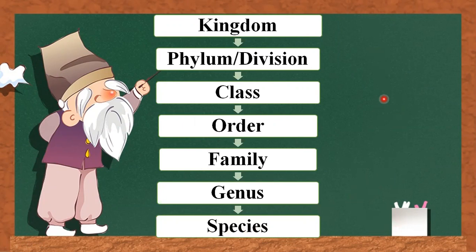This classification or taxonomical categories help in identifying the similarity and dissimilarity among the individuals of same kind of organism as well as other kinds of organism. As I already told, the similarity increases as we move from higher category to the lower category, whereas the dissimilarity increases when we move from lower category to the higher category, that is kingdom.